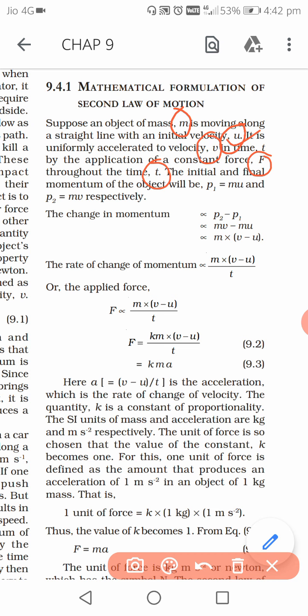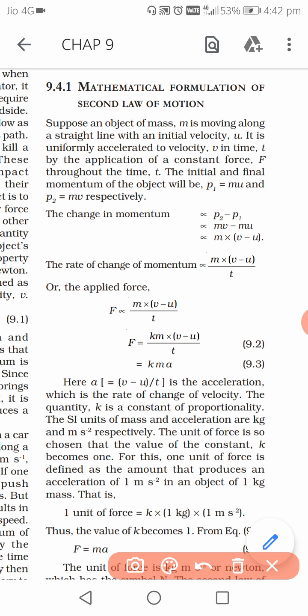I hope it is clear. Initial velocity was u, final velocity after application of force F becomes v. So what is the final momentum? Final momentum will be mv. Initial momentum was mu. Alright, what is the change in momentum? One more thing they have mentioned here.